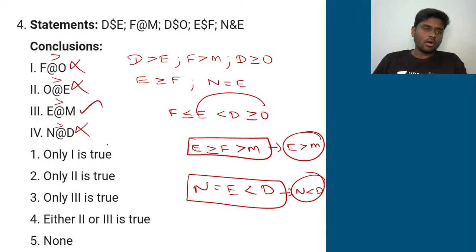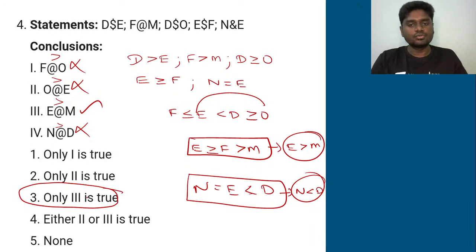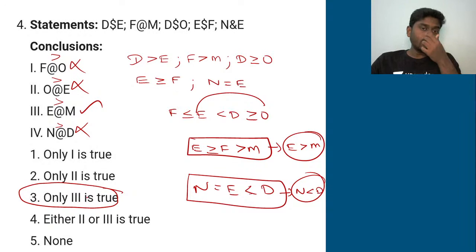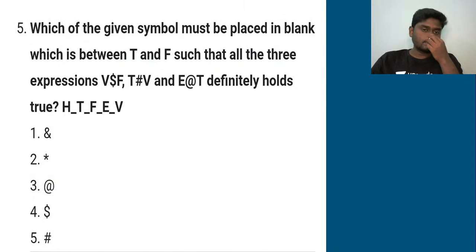So absolutely the right option for the fourth question is going to be option 3. Only the third conclusion is true. That's your right answer for the fourth question. Clear, everybody? Quickly go for the fifth.